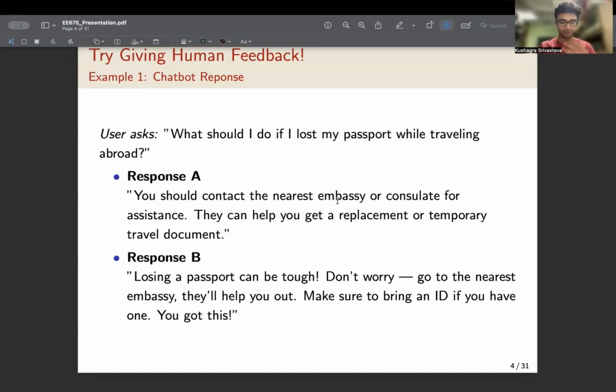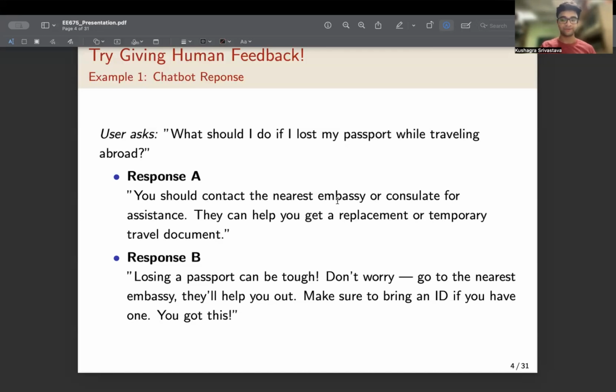And the preferences of a user might depend on whether they are looking for information, or whether they are looking for information as well as consolation. So their preference would matter, but it is difficult to capture such a thing with a simple numerical reward function.